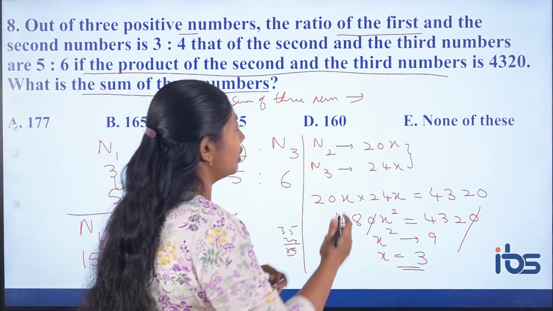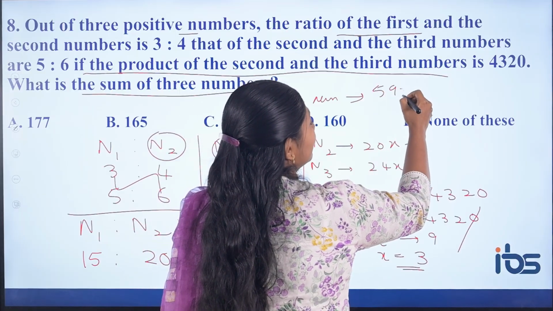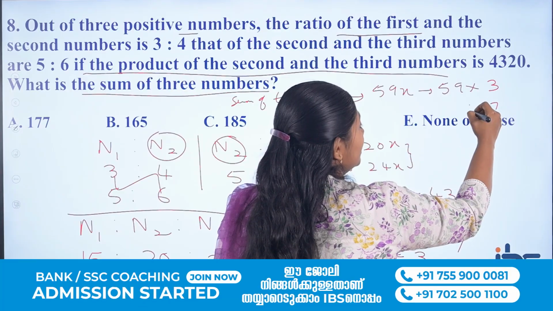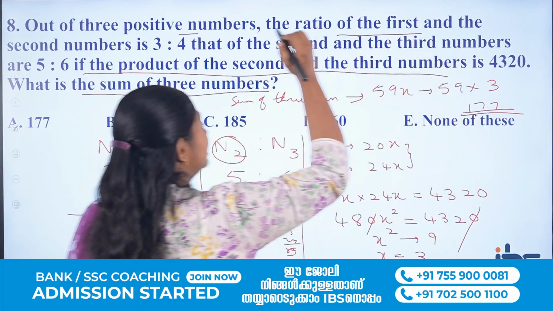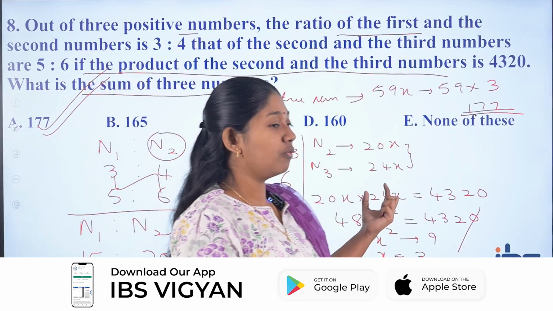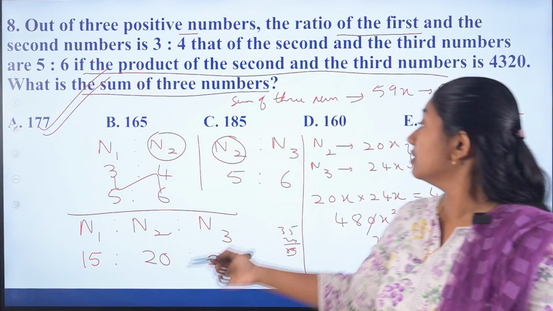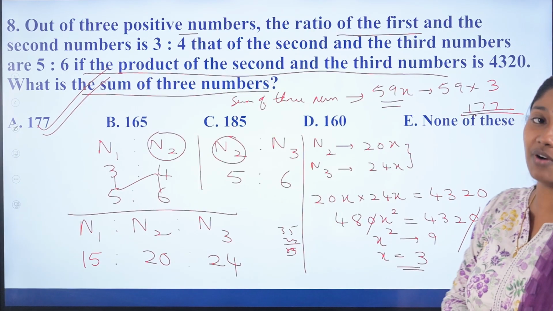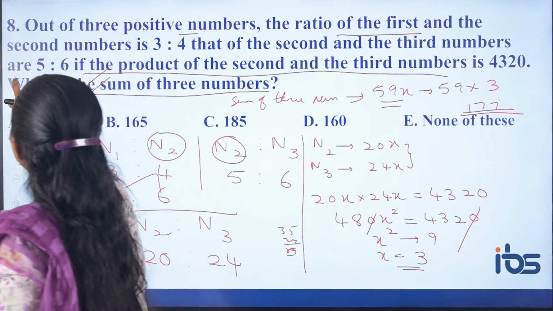So 1 unit you have got. So 59x is nothing but 59 into 3. 9 3s are 27, 15, 16, 7. So 177 is your answer, option A, 177. So 1 unit is nothing but 3 parts. So the sum is nothing but 59 into x, 59 into 3, 177.